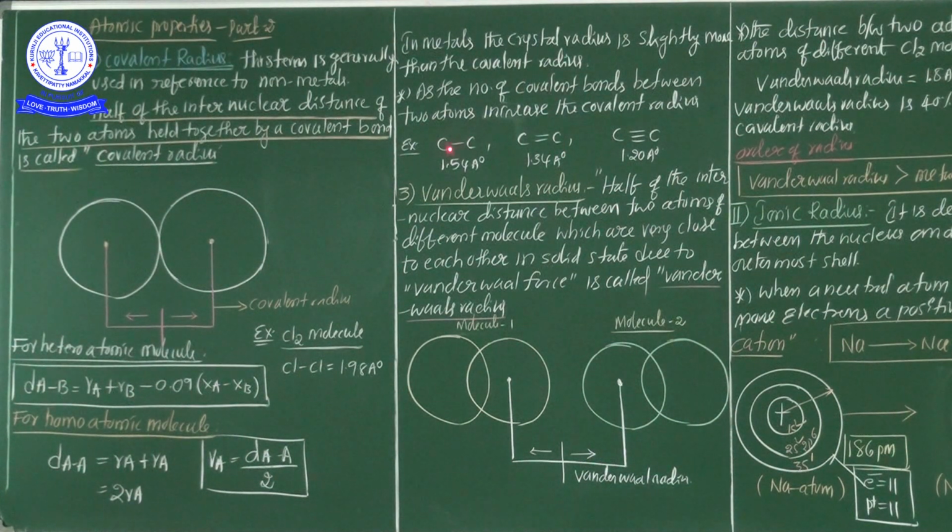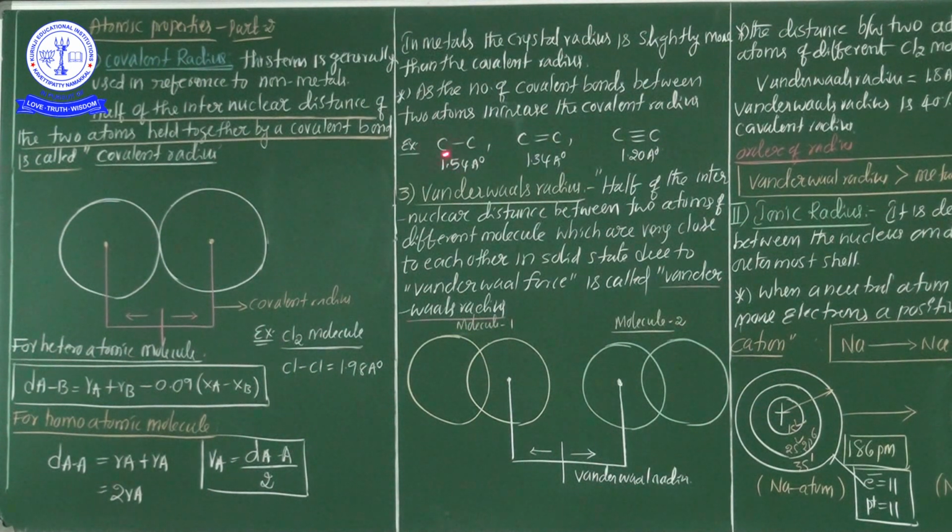For example, in between any two non-metals, homoatomic or heteroatomic, as the number of covalent bonds increases, simultaneously the radius decreases. So once again write down this point: as the number of covalent bonds between two atoms increases, the covalent radius decreases.